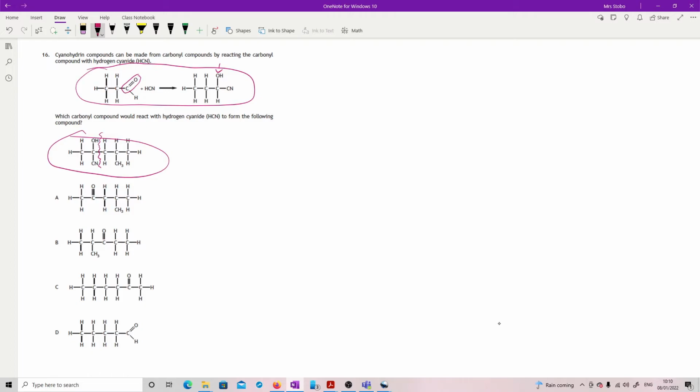And this hydrogen is this bit down here, because that's the extra bit of hydrogen. So what I want is a C double bond O here, and then I want my chain, this chain, attached on next to it. Okay, so you've got to work this way back. Right, so here we go. So I'm looking for CH3, C double bond O, and then I want my CH3, CH2, CH, CH3, CH3. That's what I'm looking for.